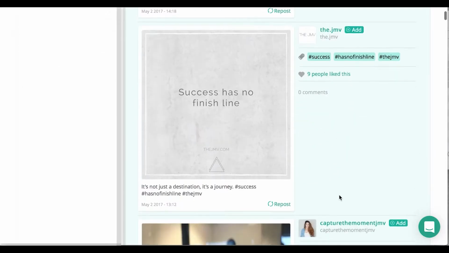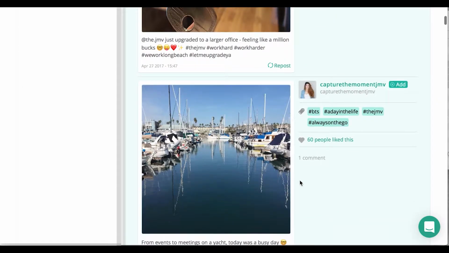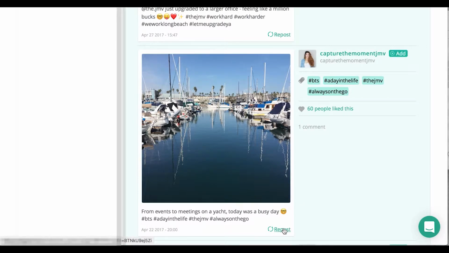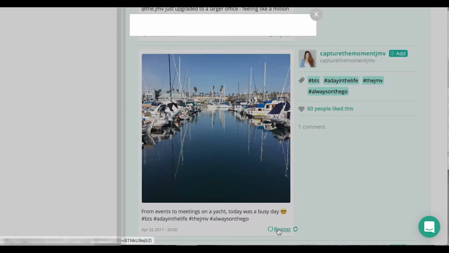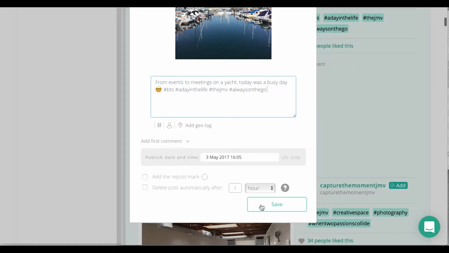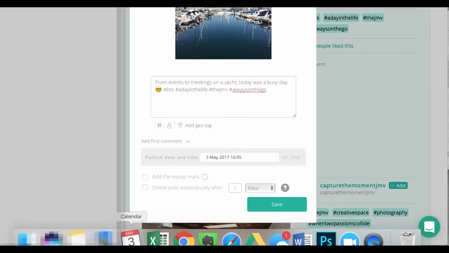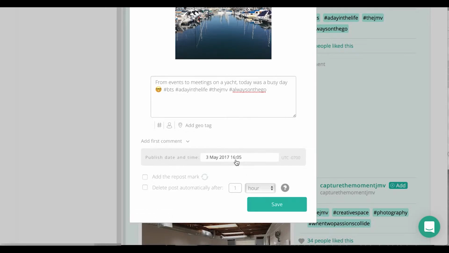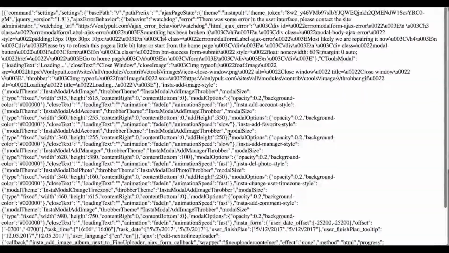So if someone is using a certain hashtag that you want to repost, it's literally a click of a button. Does it have a repost thing on the picture? Nope. So you click repost here. Amazing. It doesn't have any sort of branding, but you do need to credit your source. You need to do it yourself. This was me, so I don't need to credit myself. Yeah. And then I can just click. You can actually schedule it. So if I want it to go out now, I think it schedules it for the time it is now. What time is it? 4. Yeah. So save. You can add geotags on here.